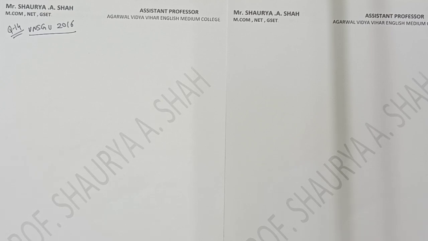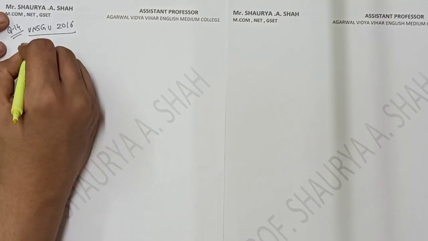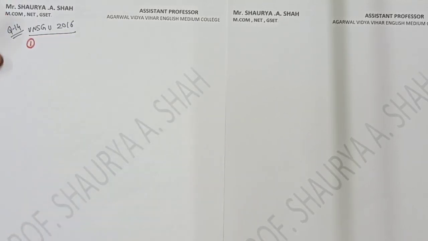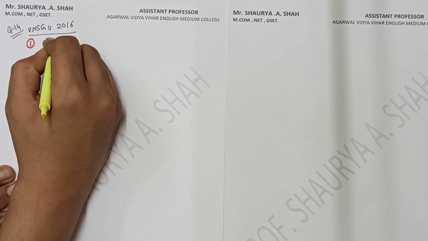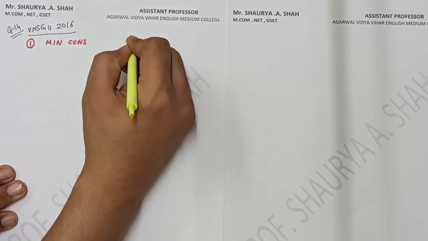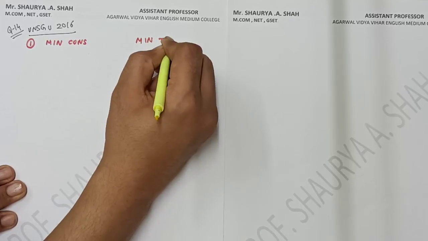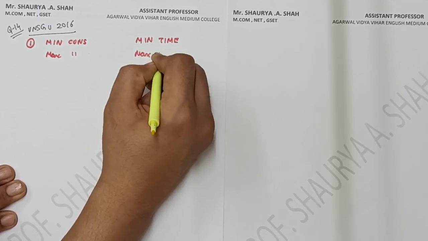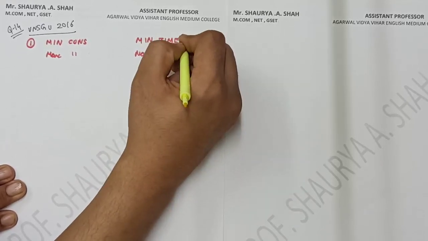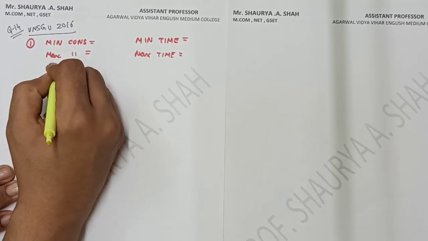So quickly we'll start with the sum, students. I hope it is clear to you. These 6 things I always tell you, you need to find out when you start the sum, right? We'll be calculating one by one. The very first thing is to find out the missing figures, because on the basis of that, you will be calculating the levels. So first, I'll write down minimum consumption, minimum time, maximum consumption, maximum time. These 6 things you should have with you before starting the sum.